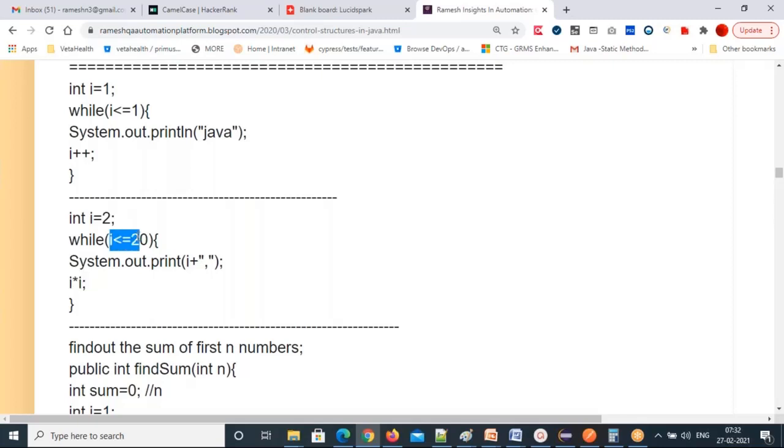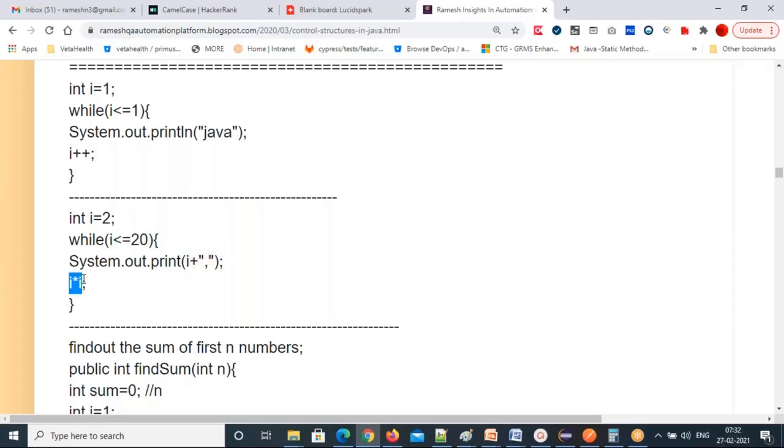4 <= 20, true. Write that. 4 <= 20, true. Come inside. 4 will print. Then go to this line. Now i value is 4. 4 multiplied by 4, 16. Then go here, the condition place. 16 <= 20 equals true. True means come inside. And 16 will print.